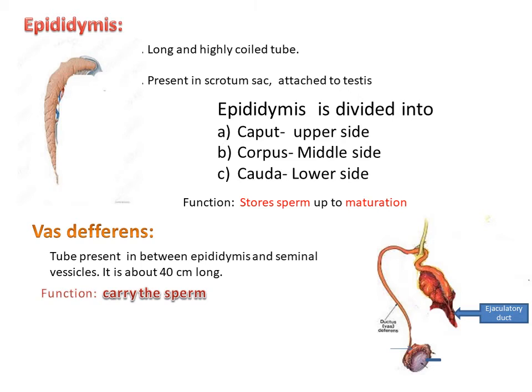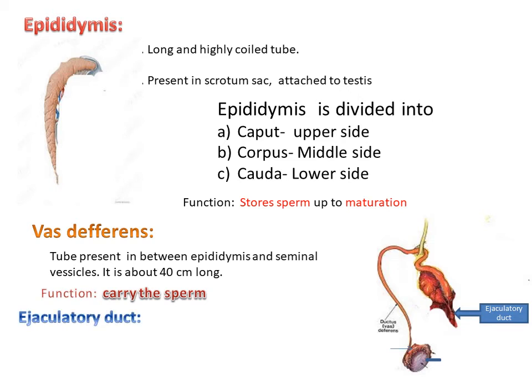This is the vas deferens. This one is the testis. This is the epididymis. This is where the vas deferens starts. It is a tube, nearly 40 cm. It comes here. Here are the seminal vesicles, and this seminal vesicle duct and vas deferens connect together in this region. This vas deferens carries the sperm produced by the testes, matured by the epididymis. These matured sperms are carried towards the seminal vesicle. This is the function of the vas deferens.